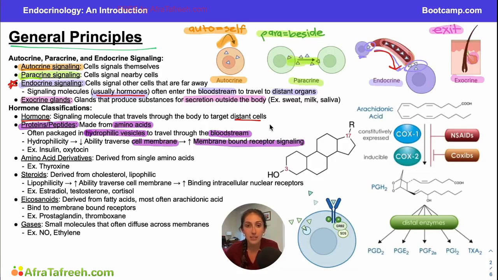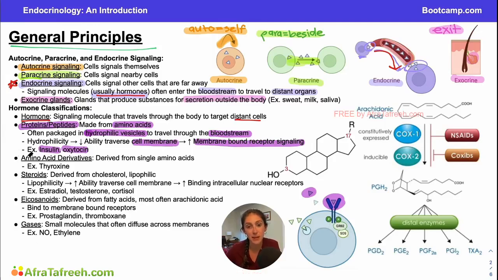If our protein hormones can't go inside the cell, they're going to have to signal the cell in another way. And the way they do that is by knocking on the door saying, hey, we've got a message for you. We can't come inside, but we can bind to these receptor molecules on the surface of the cell. Here, this would be a great example of that, and exert our effects that way. Some protein hormones that you might be familiar with, insulin or oxytocin, are going to signal cells this way. So if you look over here, this might be a little insulin triangle binding to maybe a tyrosine kinase receptor and then exerting additional effects within the cell.